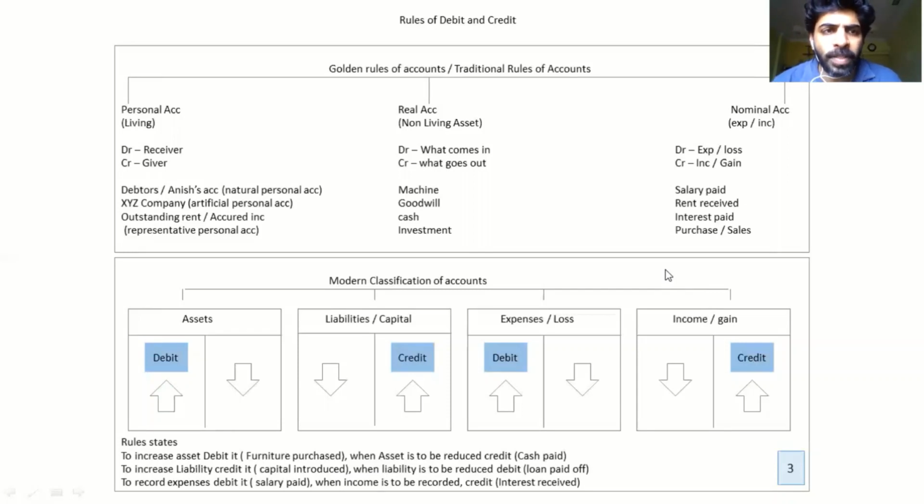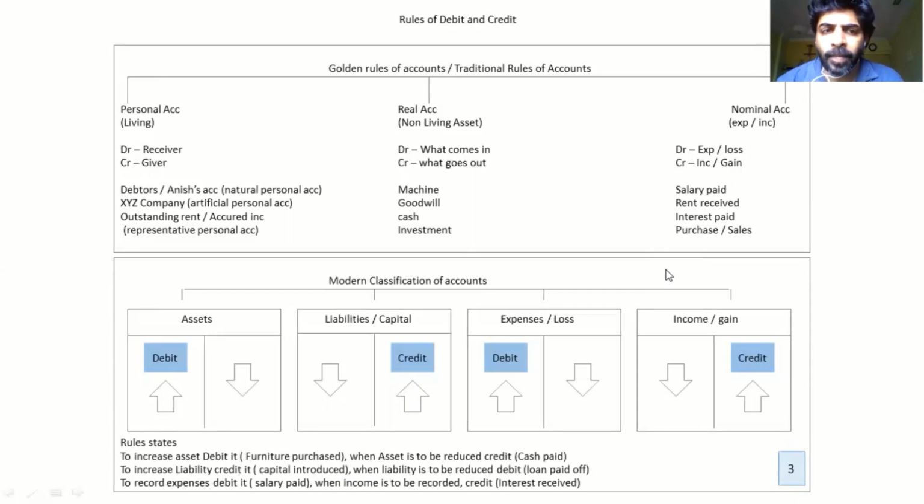Now, talking about personal account, the rule is debit the receiver, credit the giver. Examples are debtors, the person who is supposed to pay you, or it could be Anish account. Anyone who has got life comes under this category and we call it natural personal account. XYZ company. Now a company in accounts is also called an artificial person. So that also falls under this account.